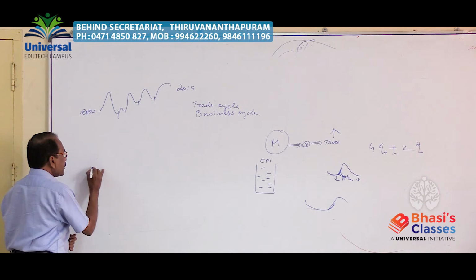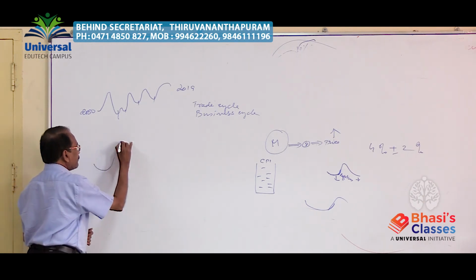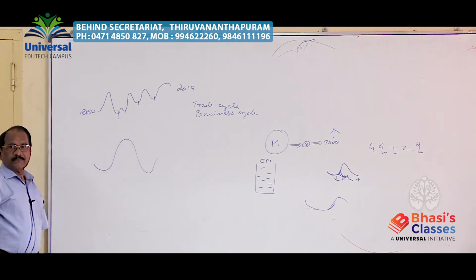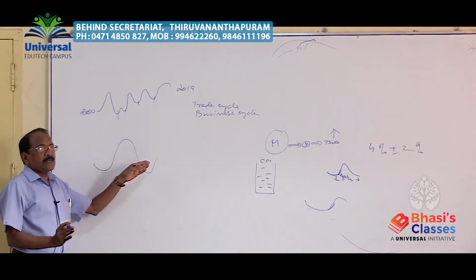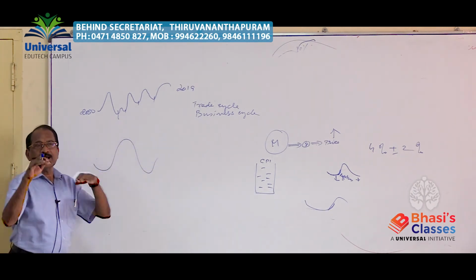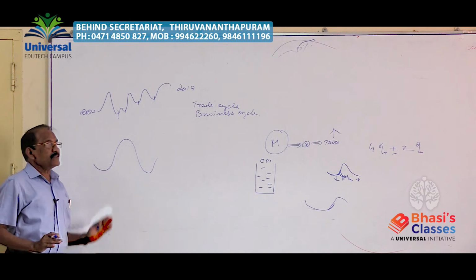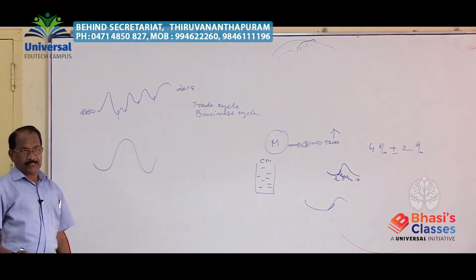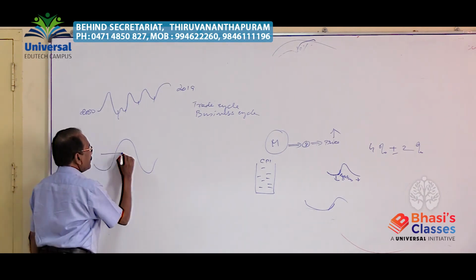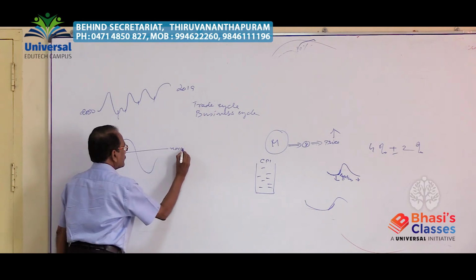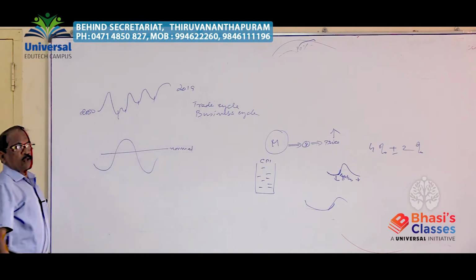Now suppose I am taking one cycle. In the same manner it goes on repeatedly in the second, third, and so on. This is one full cycle, and take a normal line.